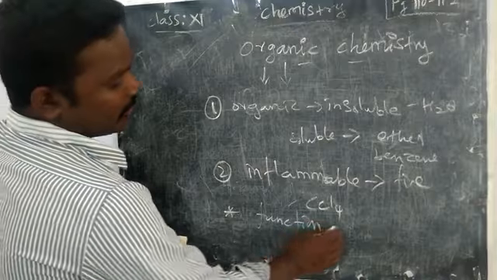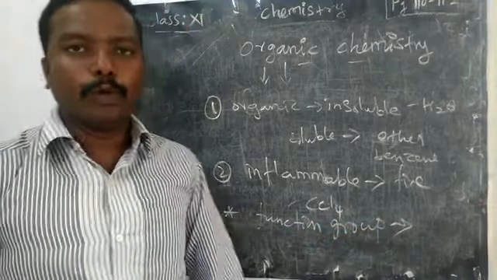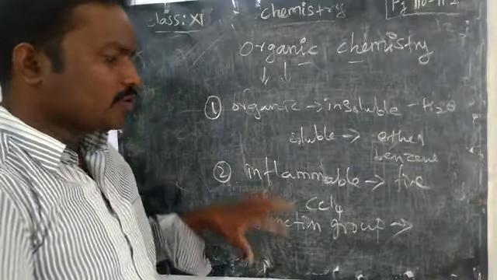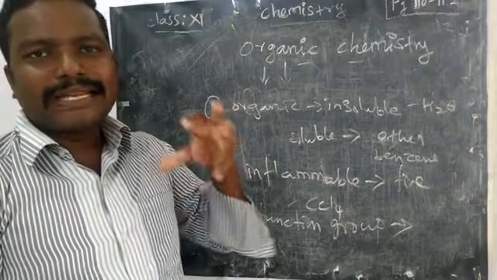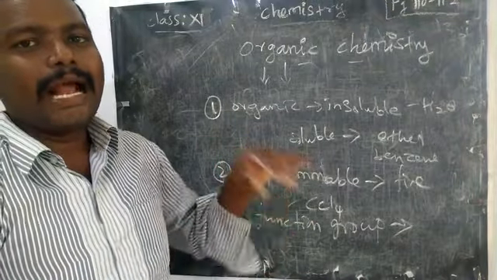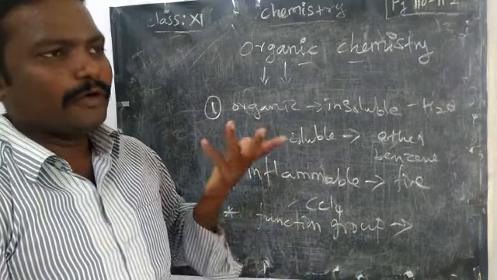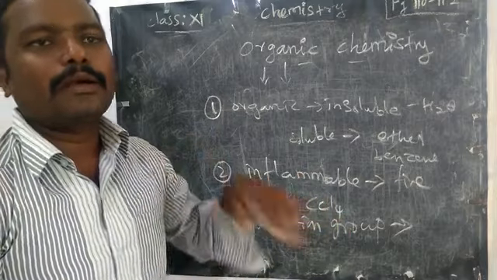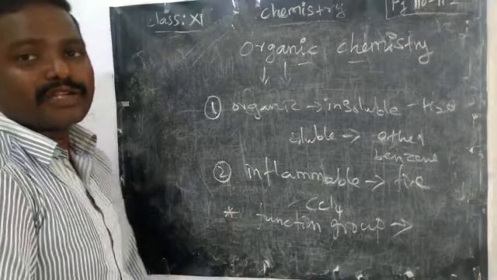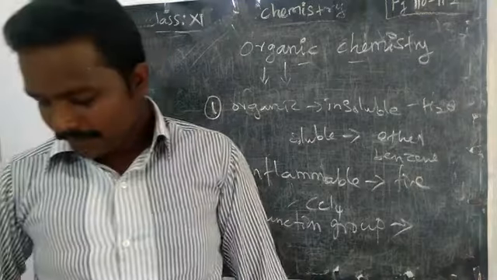Next point, organic compounds have functional groups. Based on the functional group only, you can determine the nature or properties of an organic compound. So what do you mean by functional group? A certain specific group attached to the carbon compound that first undergoes the reaction. For example, alcohol is a functional group, it will undergo the reaction. So the particular group which undergoes the chemical reaction in an organic compound is called the functional group.